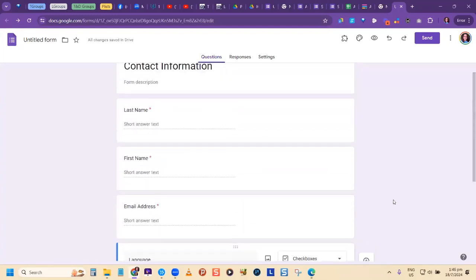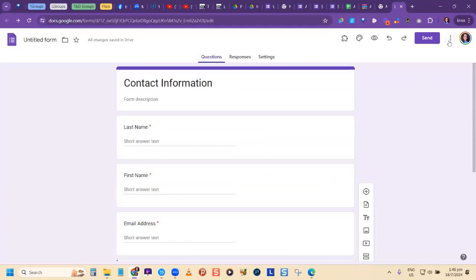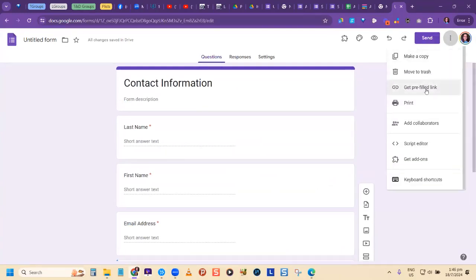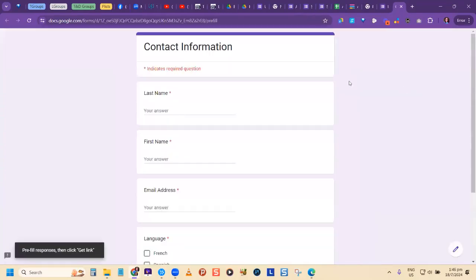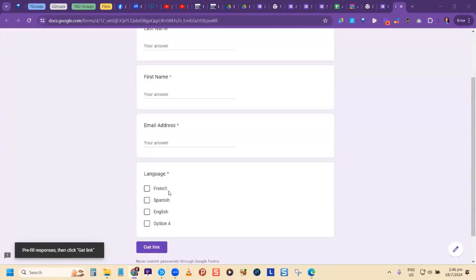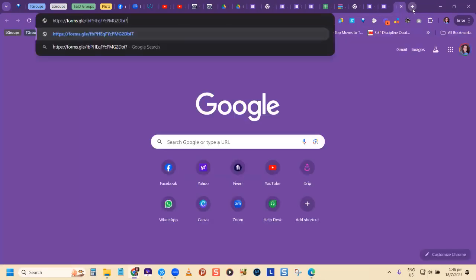All right, now you have something called get pre-filled link. All right, so let me show you. Get pre-filled link. So when I click on that, I can choose, all right, I want to have certain responses automatically checked or chosen. So let's say I'm giving out this form. Ignore this, it's not supposed to be there. And I know that everybody's an English speaker, but they may speak other languages. I could leave this one checked. So when I share the link, I'm gonna click get link. And when I share the link with others, look what's gonna happen.